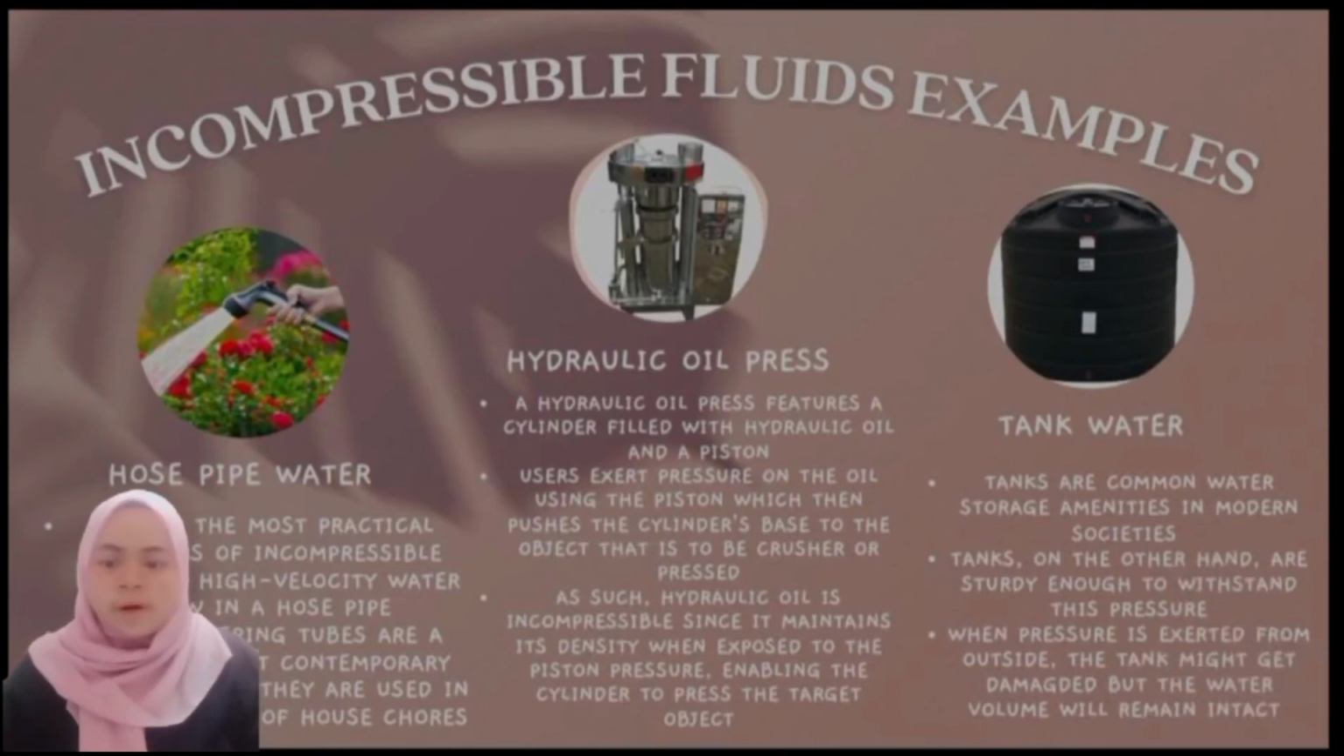Next, hydraulic oil press. A hydraulic oil press features a cylinder filled with hydraulic oil and a piston. Users exert pressure on the oil using the piston, which then pushes the cylinder's base onto the object that is to be crushed or pressed. As such, hydraulic oil is incompressible since it maintains its density when exposed to the piston pressure, enabling the cylinder to press the target object. Were the oil compressible, it would shrink under the piston pressure and the object would not be pressed.